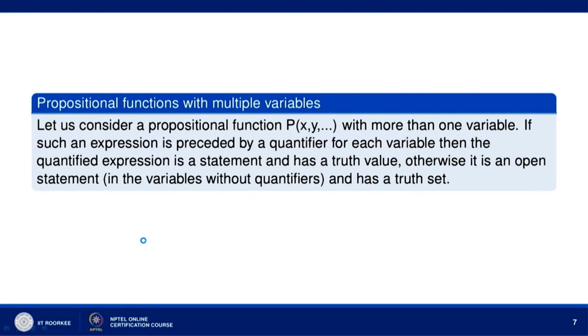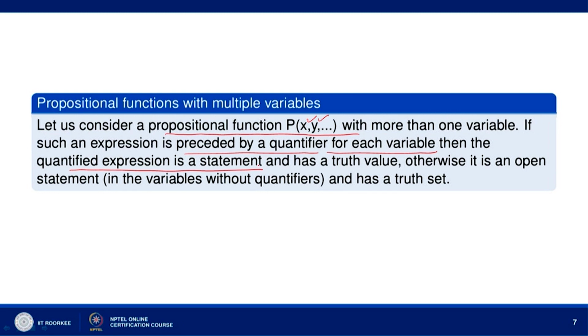Now, let us go to propositional functions with multiple variables. Let us consider a propositional function p(x, y) with more than one variable, x, y and so on. If such an expression is preceded by a quantifier for each variable, then the quantified expression is called a statement.